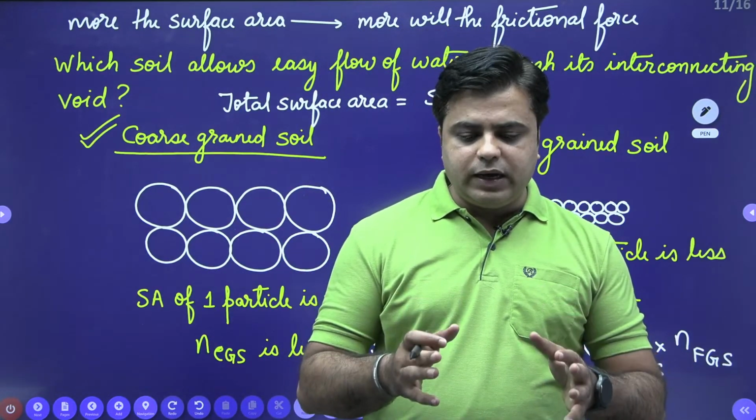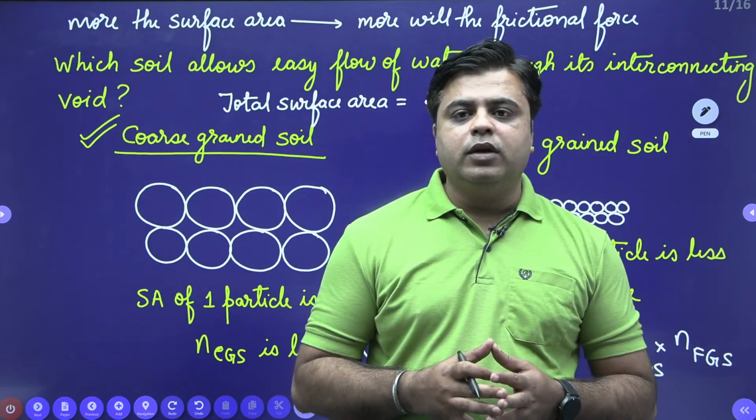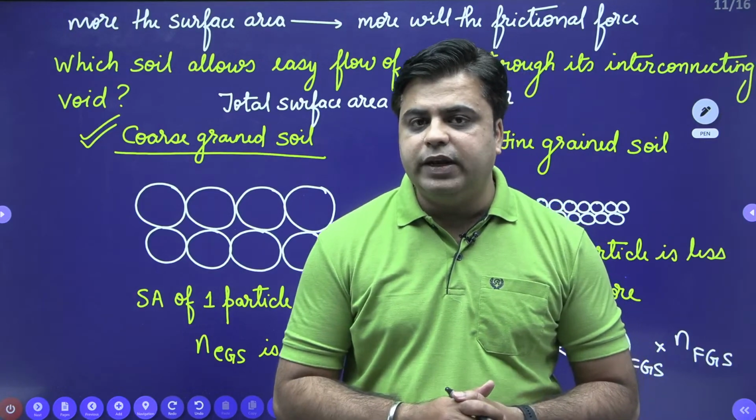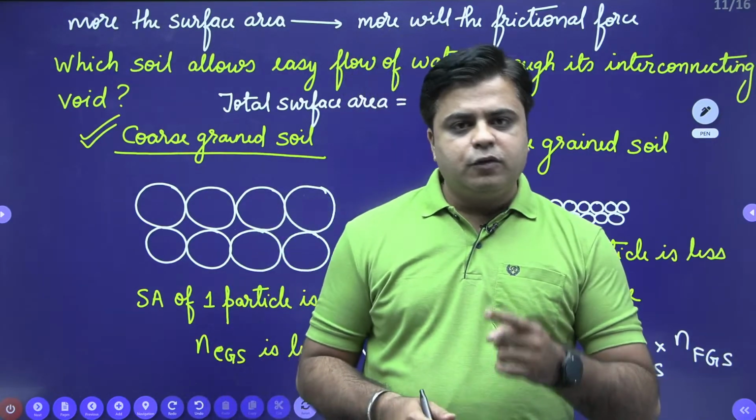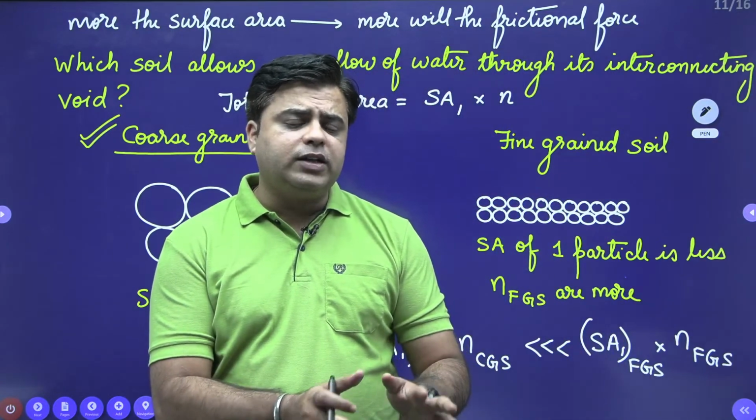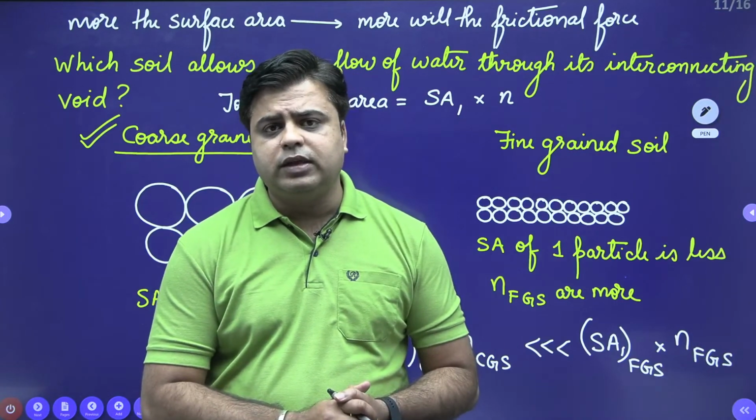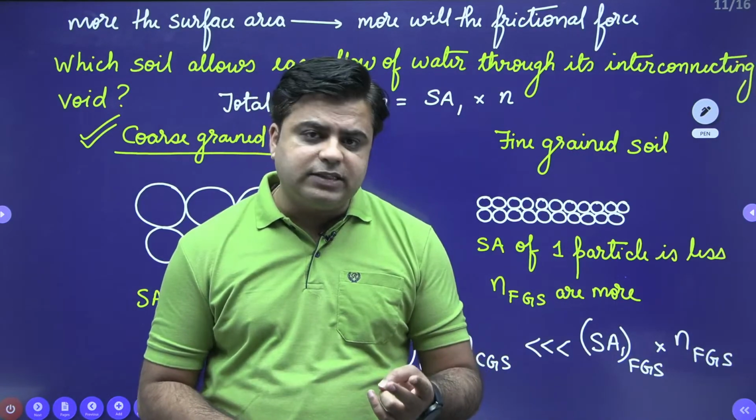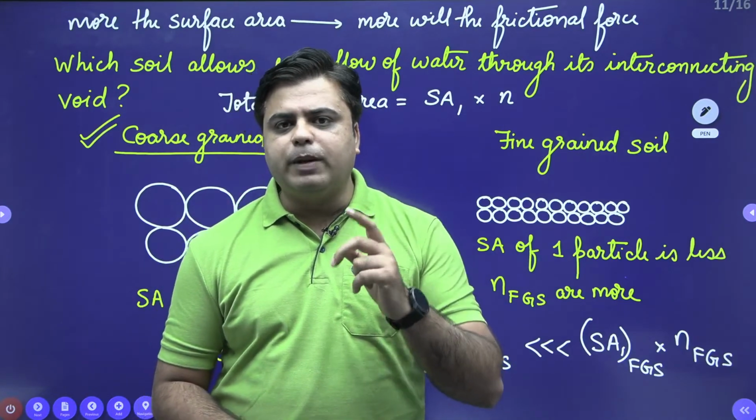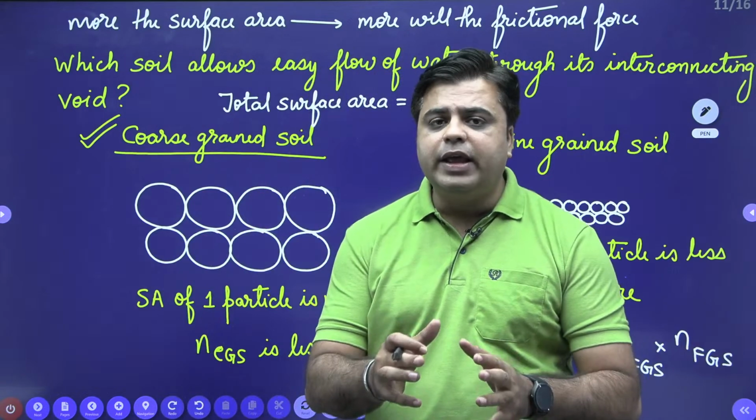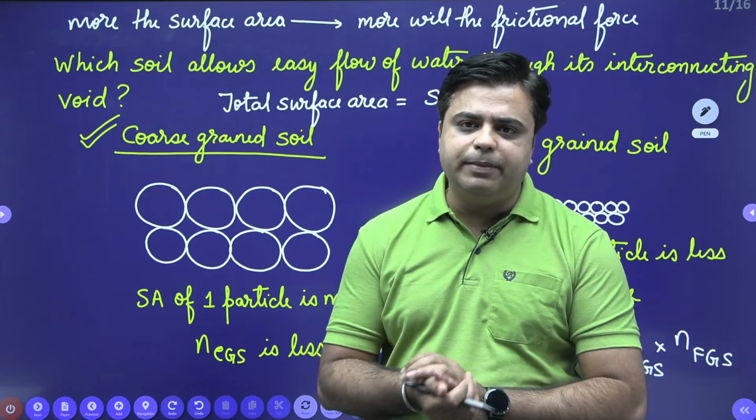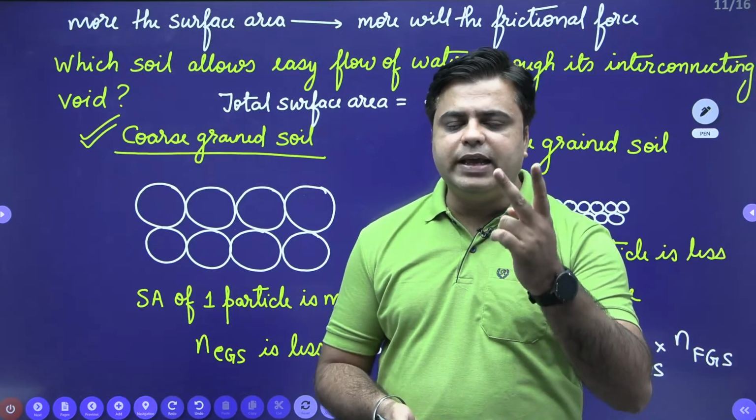So whenever we are deciding whether the extraction of groundwater is feasible or not, we need to check two parameters. First one is porosity, which tells us how much quantity of water is stored inside the soil. And second is permeability, which tells us how easily we can extract this underground water. So extraction of underground water basically depends upon two parameters, porosity and permeability.